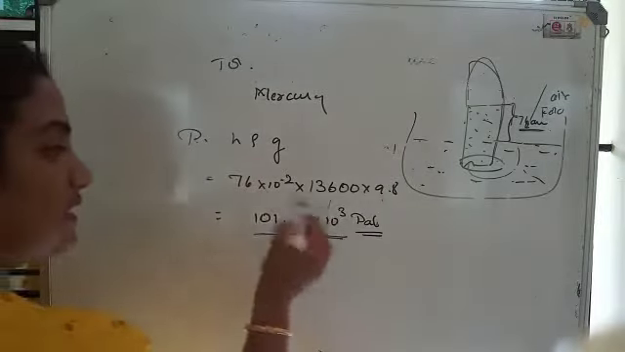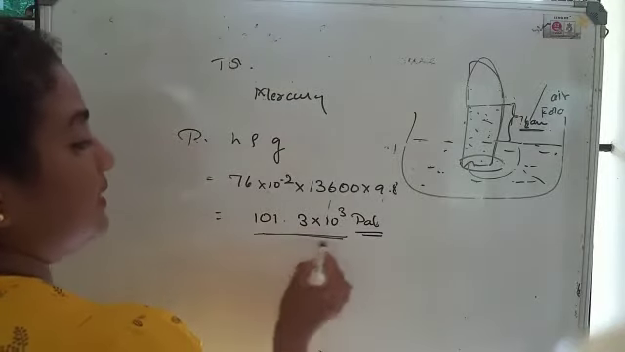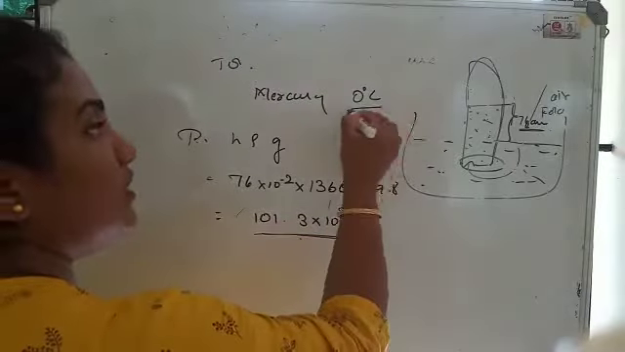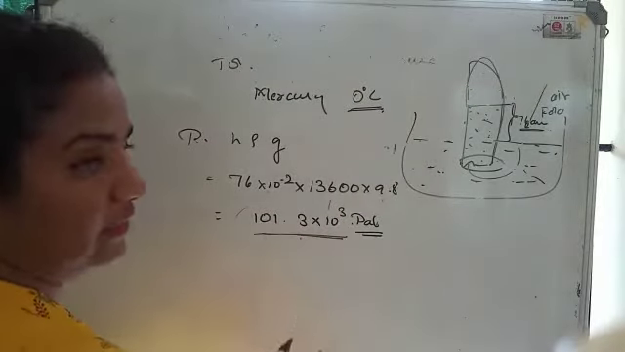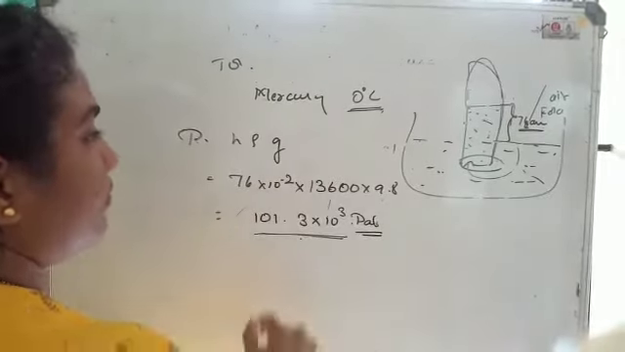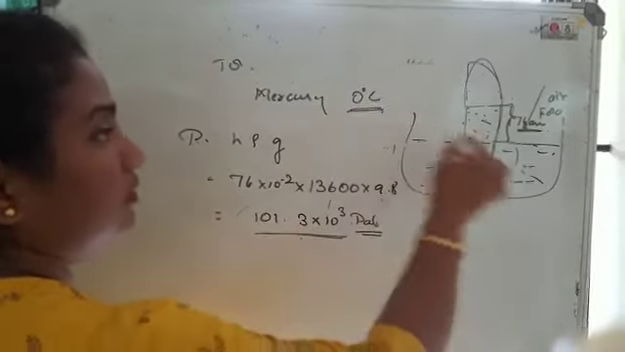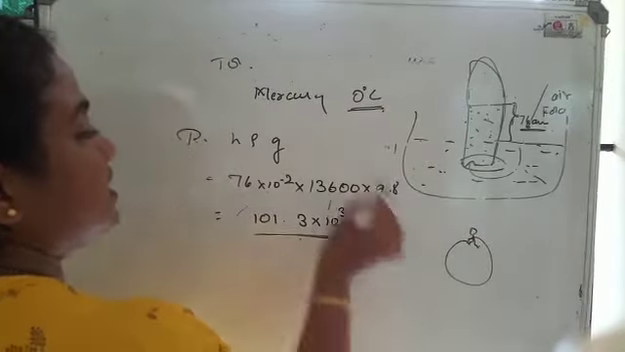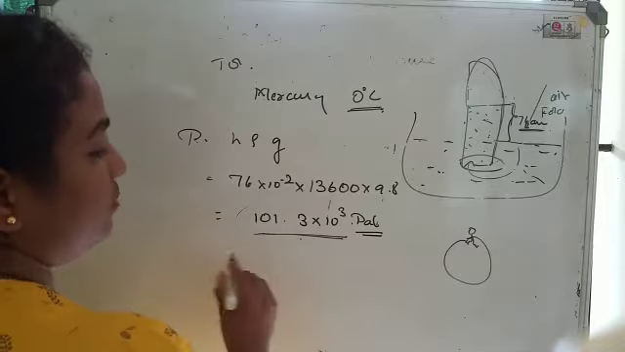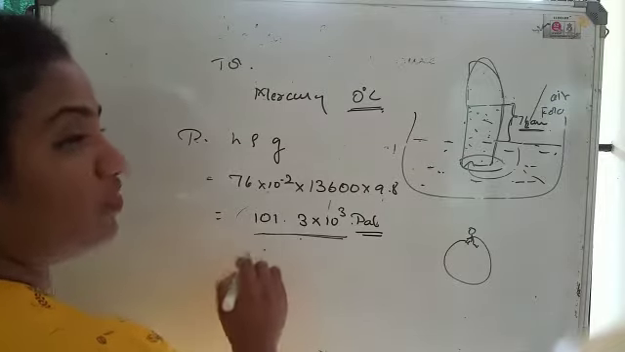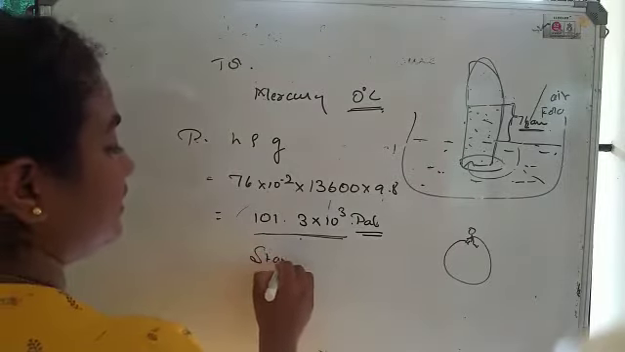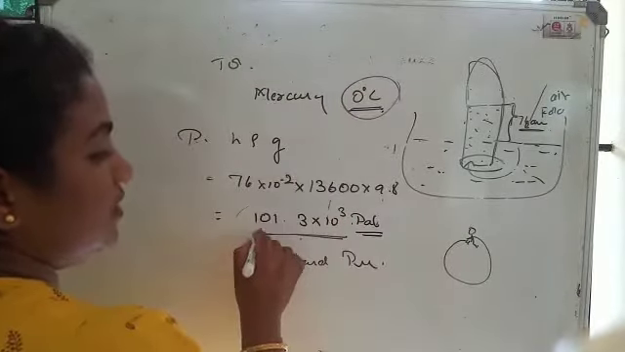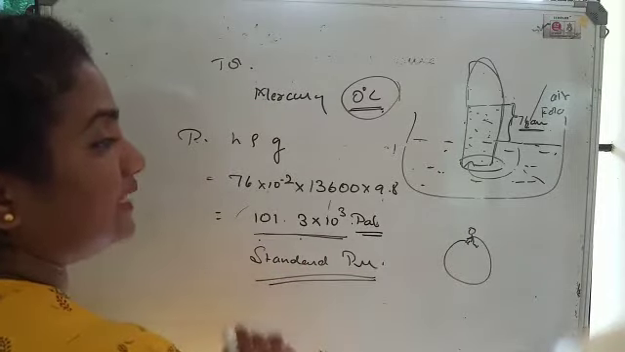Torricelli said that this is the pressure value at 0 degree temperature at a particular height on the earth's surface. If this is the earth's surface and you are doing the experiment here, at the earth's surface, this is the value. So this value is considered to be the normal pressure or standard pressure, because it is done at 0 degree C.